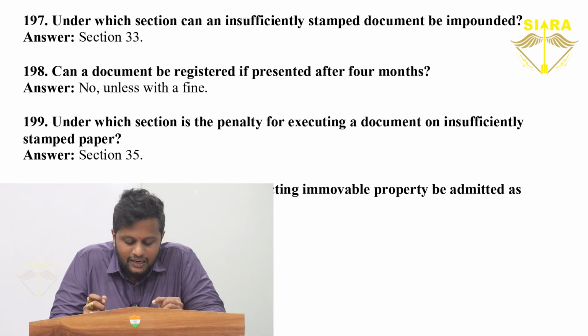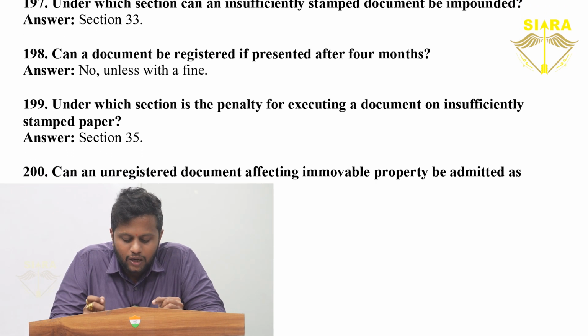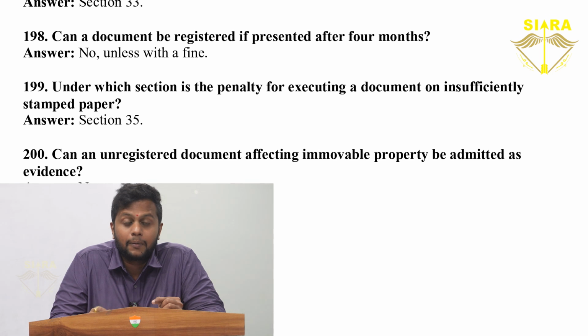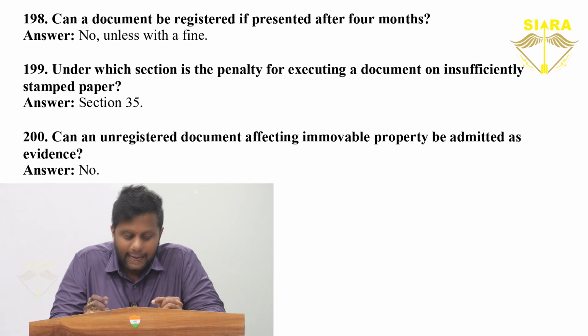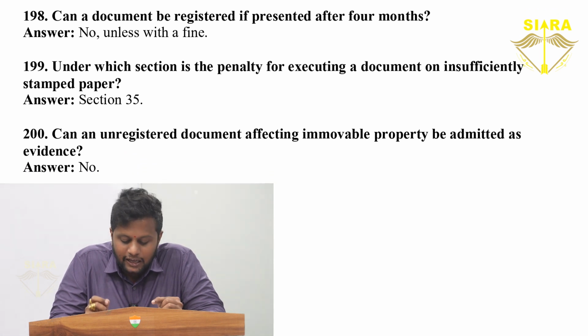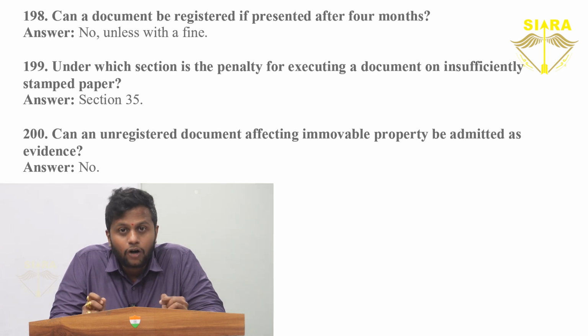Under which section is the penalty for executing a document on insufficiently stamped paper? Section 35. Can an unregistered document affecting immovable property be admitted as evidence? No, it cannot be done.